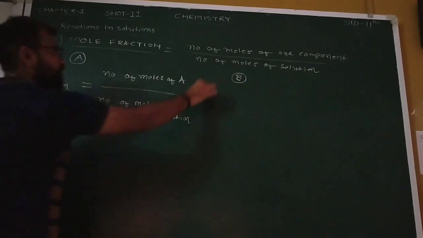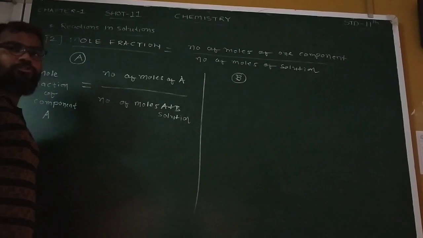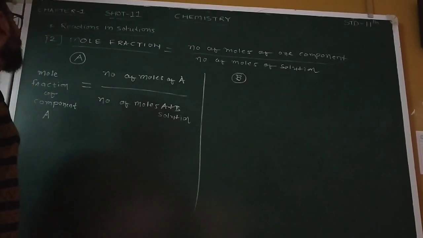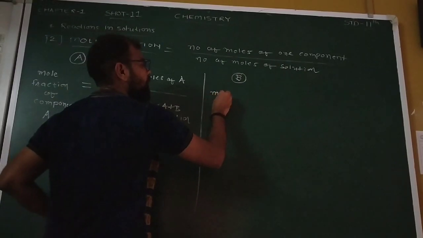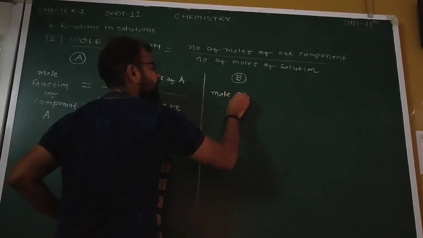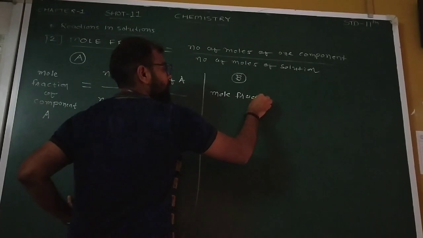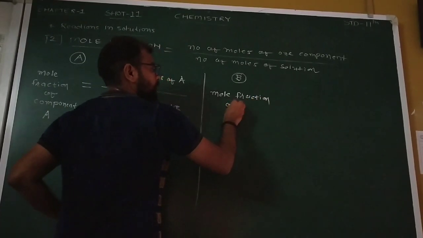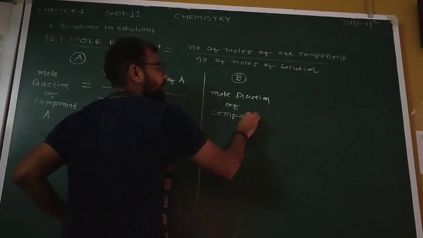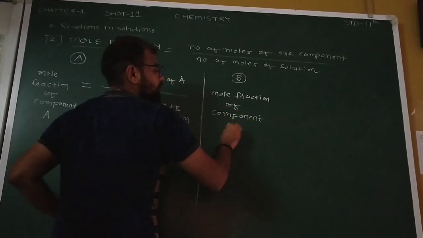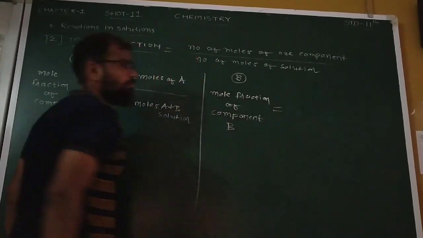Now in the same manner you can also calculate the mole fraction of component B. So how to calculate it? Mole fraction of component B is equal to the same formula.